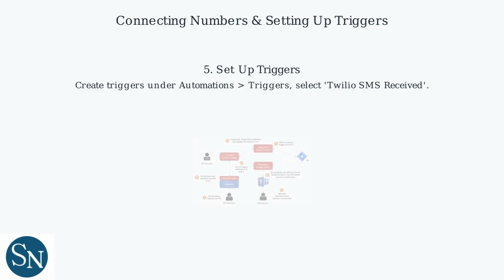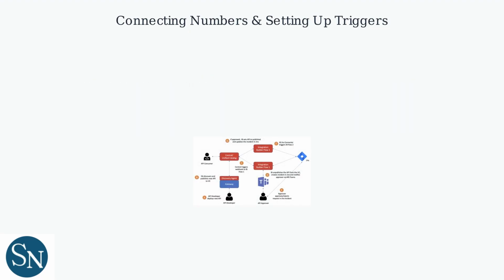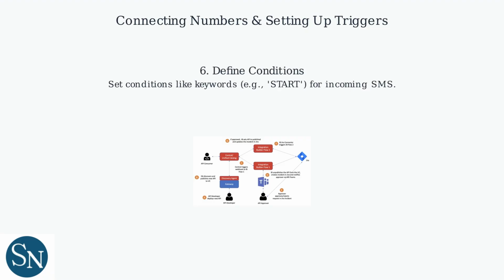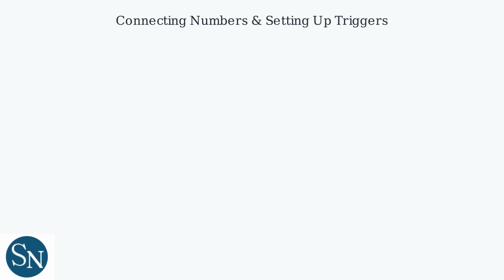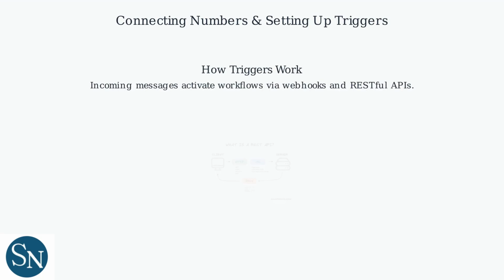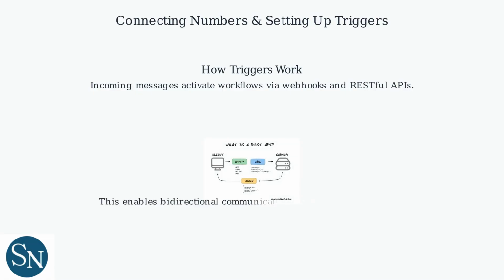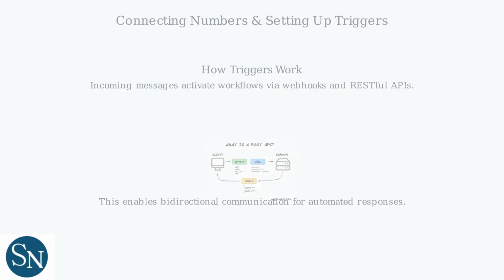Triggers are event-based initiators that launch workflows. Set Twilio triggers for incoming SMS, like a keyword such as start. In GoHighLevel, create triggers under Automation's Triggers, selecting Twilio SMS received and defining conditions. When a message hits the Twilio number and matches the conditions, it activates the corresponding workflow.